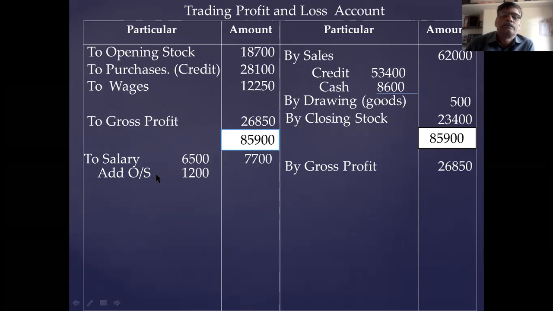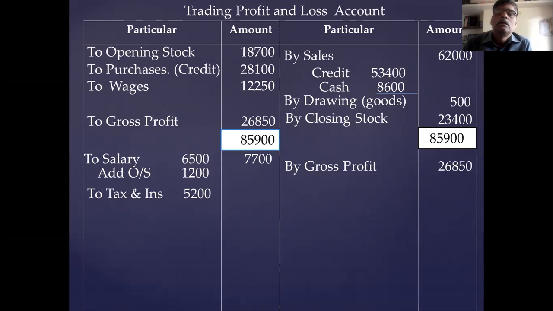7,700 salary. The next item in the P&L account is rent and insurance. To rent and insurance, you take in the inner column. Then for that, there is an unexpired insurance.